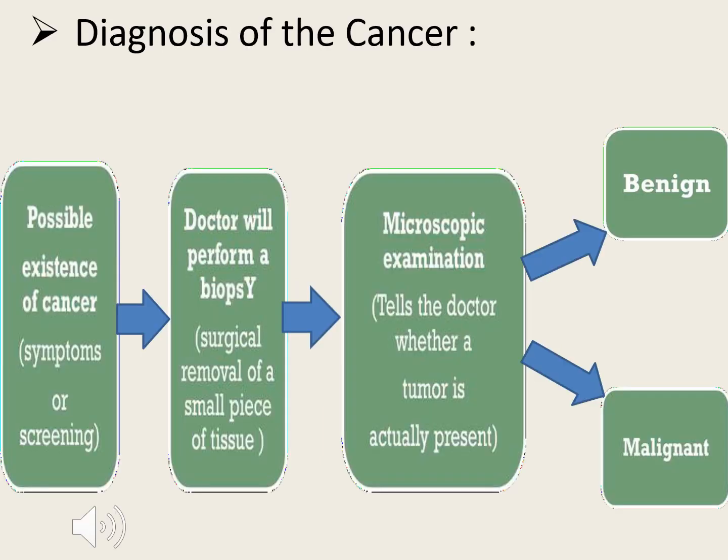So as we have discussed in the previous slides, cancer is of two types, benign or malignant. So how to test whether the cancer is benign or malignant? What is the diagnosis for this test? A doctor will perform a biopsy, nothing but a small part will be removed from the tissue where the tumor is formed. From that tumor we will take a small part and it will be done for the test. After the microscopic examination, the doctor will identify whether that particular tumor is benign or malignant.